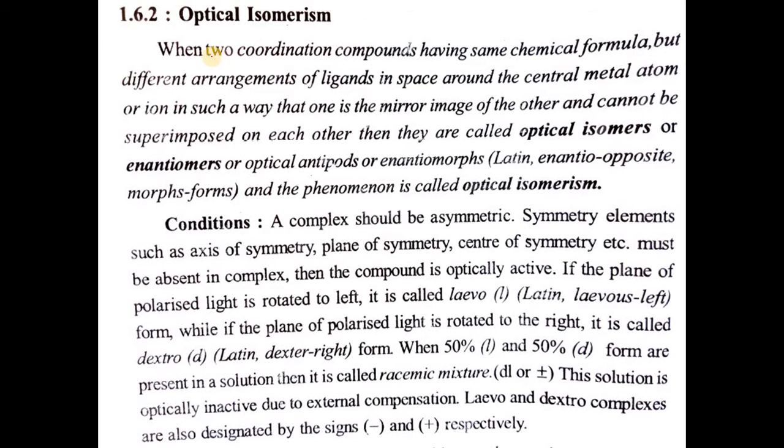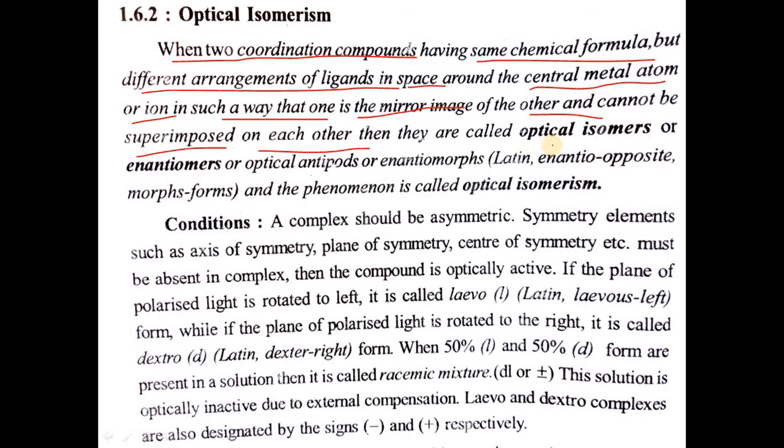So in optical isomerism, when two coordination compounds have the same chemical formula but a different arrangement of ligands in space around the central metal atom or ion, in such a way that one is the mirror image of the other and cannot be superimposed on each other, then they are called optical isomers, enantiomers, optical antipodes or enantiomorphs, and the phenomenon is called optical isomerism. That is, the non-superimposable mirror image relationship.